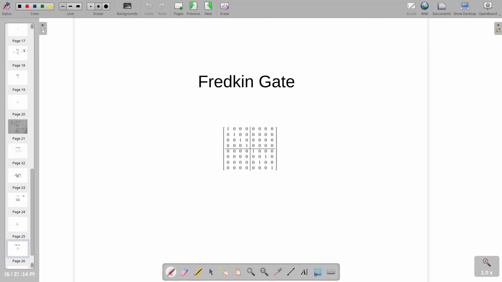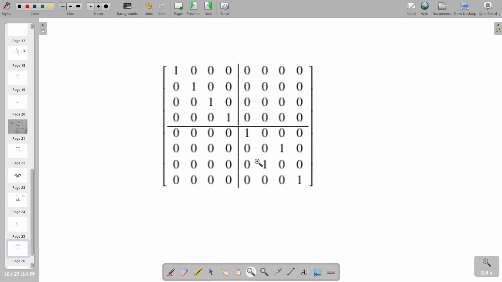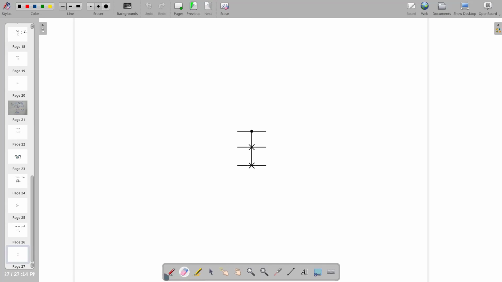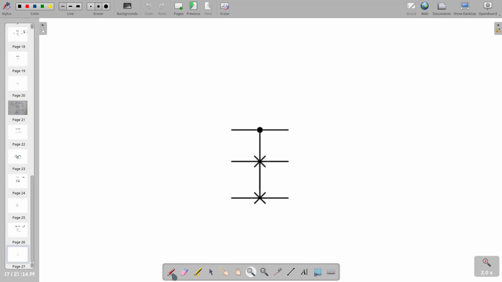And moving further, the last gate we will be talking about is the Fredkin gate. A Fredkin gate is nothing but a controlled version of the swap gate. And so the same rules apply here. Here this is nothing but identity, this is nothing but 0, this is again 0, this is a swap gate matrix. And this is what a Fredkin gate looks like in a quantum circuit, where this is a control qubit, and these are the qubits which will be swapped whenever this q0 becomes 1.